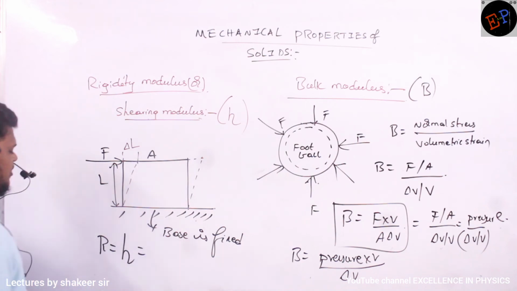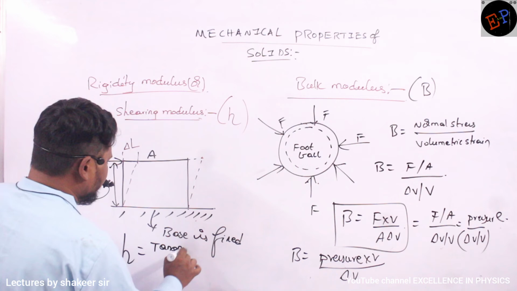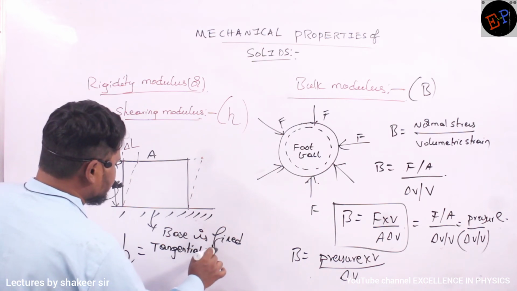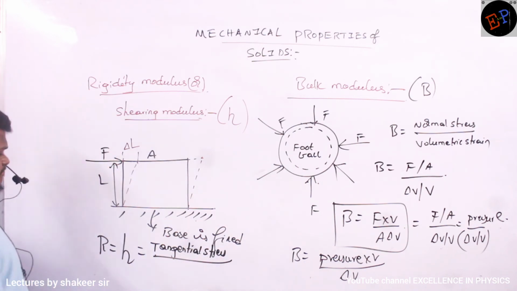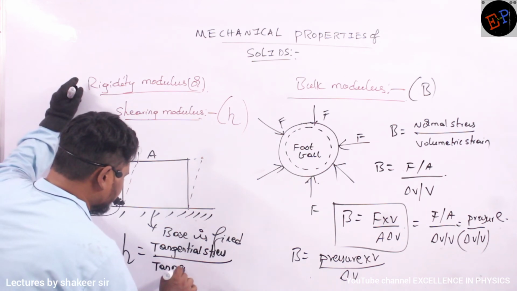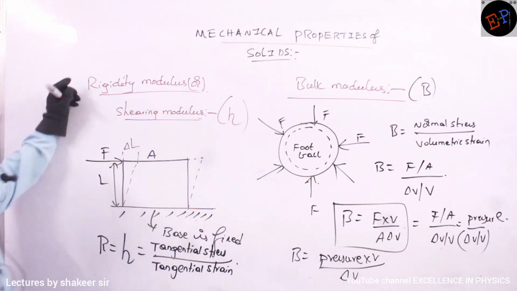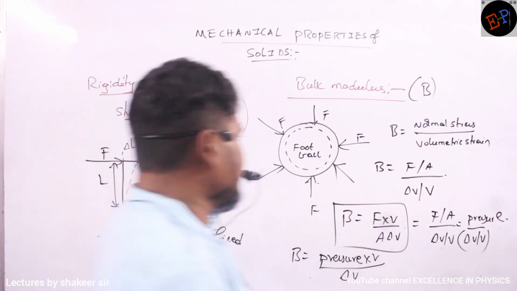So here shearing modulus or eta, how I can write? So tangential stress divided by tangential strain. Clear? So tangential stress, how can I write?